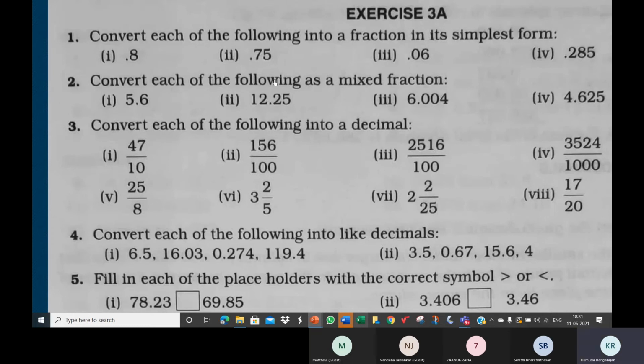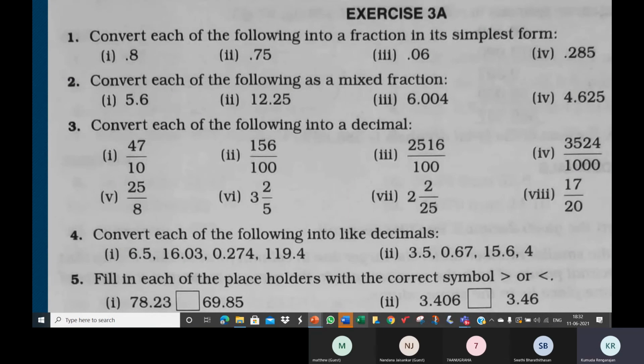So here is, convert each of the following as a mixed fraction. When we started decimals, we did discuss converting this to a mixed fraction. So let me just do this one for you. 5.6. What is 5.6? 5.6 is 56 by 10. Put it in the simplest form.